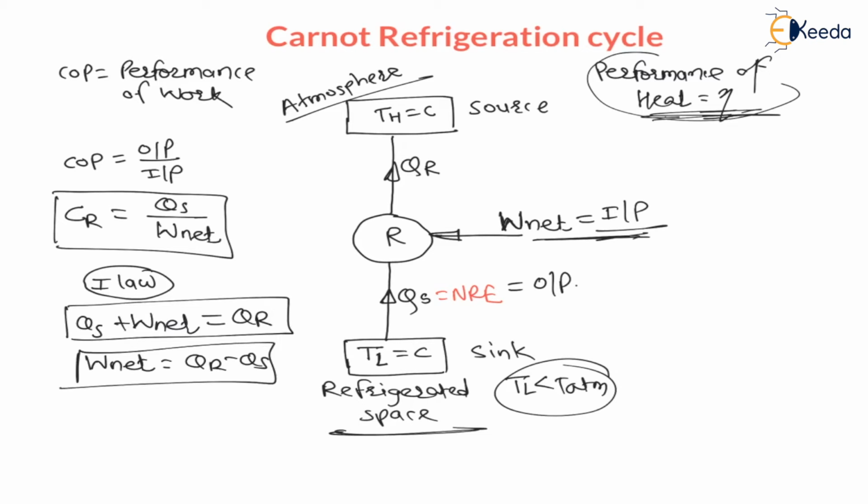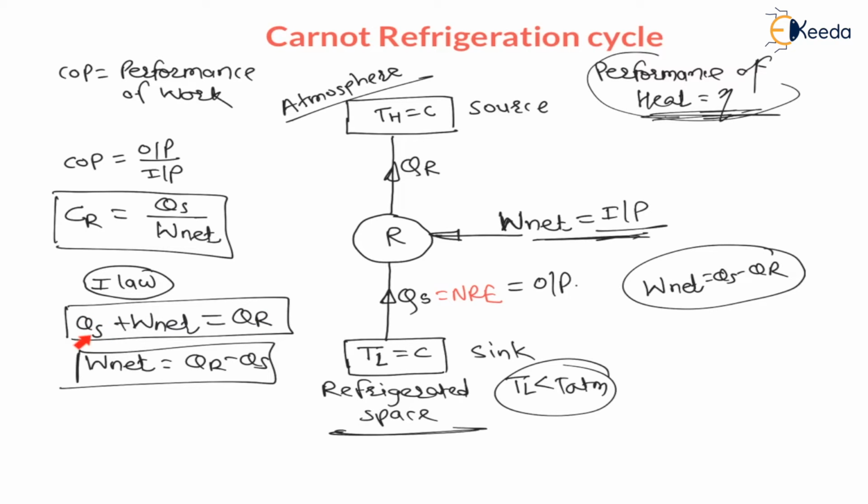Now my dear students, in the IC engine you might have learned that the net work output is equal to heat supply minus heat rejected. And the engine is a work producing device, so its work is positive, right? That is work done by the system. But here the refrigerator is a work consuming device. If you write W net is equal to heat supply minus heat rejected, then also no problem for the refrigerator, but in this case the answer will be negative, because heat supply here is less than heat rejected. From here you can say heat rejected is more than heat supply.